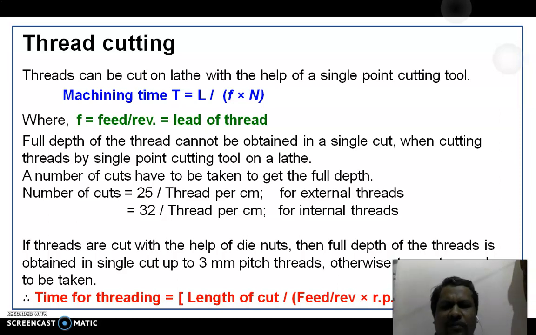If threads are cut with the help of die nuts, then full depth of threads is obtained in a single cut, up to 3 mm of each thread. So time for thread cutting or time for machining equals length of cut by feed per revolution multiplied by RPM, the whole multiplied by number of cuts.